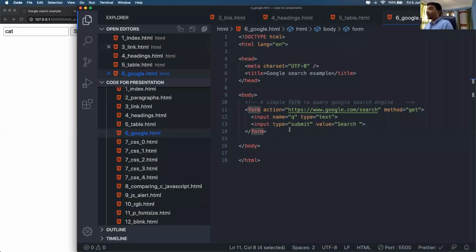This form tag has an action, which is the endpoint that we want to visit after someone submits the form, and the method is a get method. These are a little intermediate, so you'll be learning in detail later on.